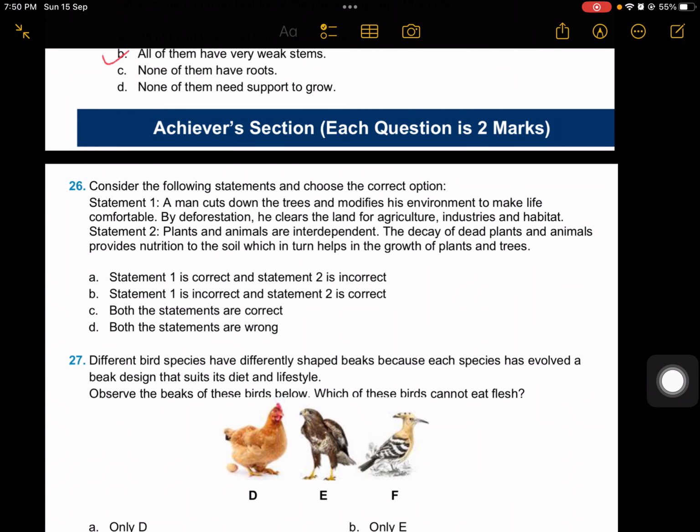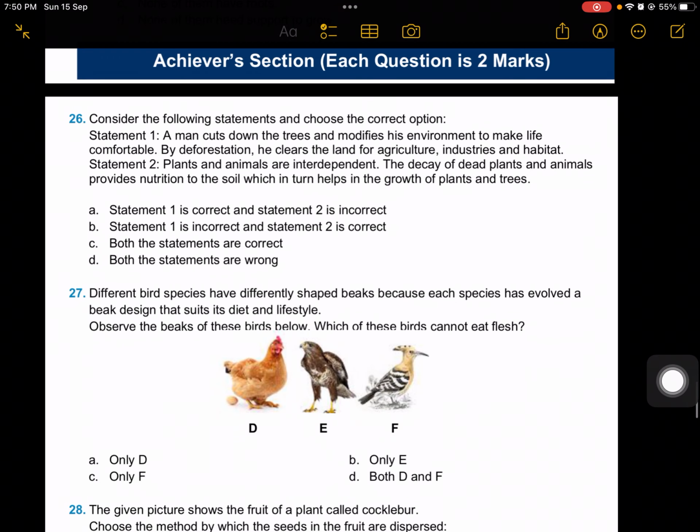Hello bachcho, now see the achiever section question. In achiever section question, each question is 2 marks. So be careful while attempting this type of question. So question number 26 here.